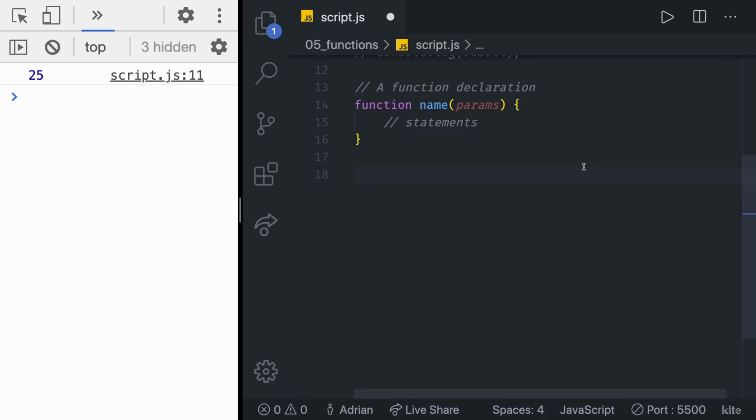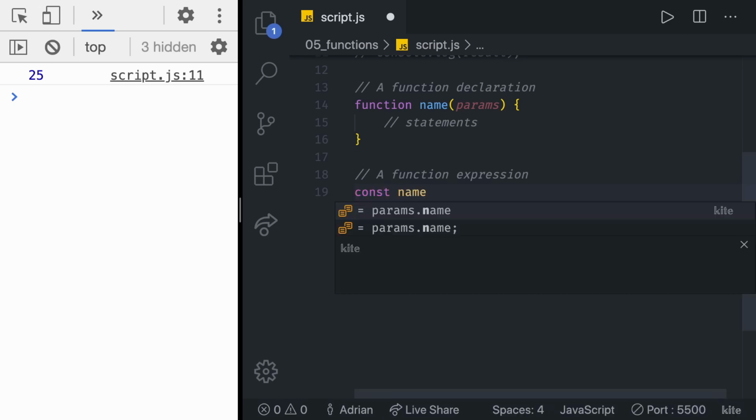There is also a function expression. A function expression defines a named or anonymous function. An anonymous function is a function that has no name. In this example, we are setting the anonymous function to be equal to a variable. In here, we are using the same old variables we are used to, and we are making it equal to a function expression.